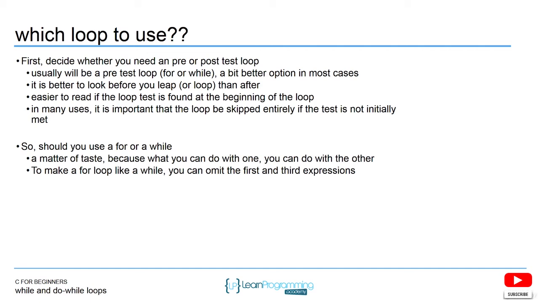Now the question comes down to, well, which one should I use, a for or a while? It's really a matter of personal preference. It doesn't matter because, like I said at the beginning of this lecture, everything you can do in a while, you can do in a for. So if you just like the for loop better, the for is a little quicker sometimes because the initialization, the loop control modification, and the exit condition can all be in one line. But it's really up to you. Typically what I do is I'll use the for loop for counter-controlled loops.